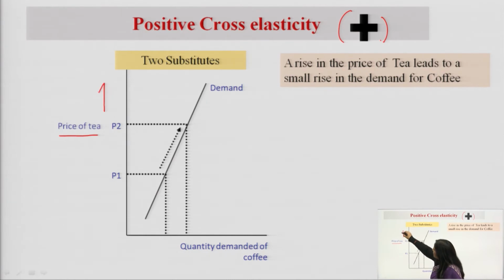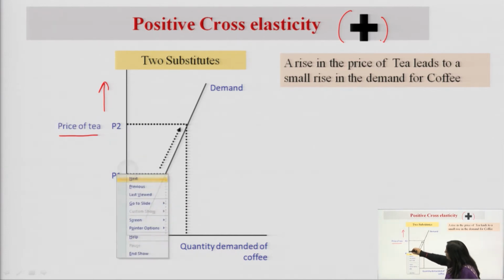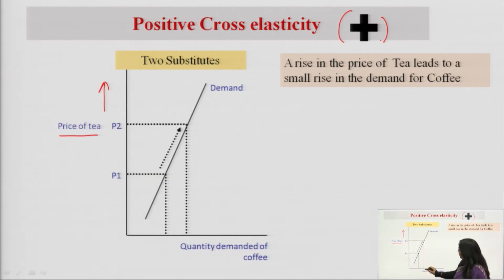If the price of tea is rising, at any point it has increased from P1 to P2, and the demand has also increased from Q1 to Q2. But if we analyze, the change in the price is greater as compared to the change in the demand. What does it mean? The change in demand is less than the change in price.